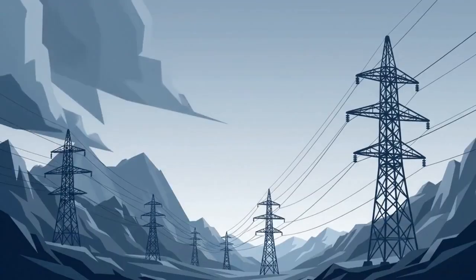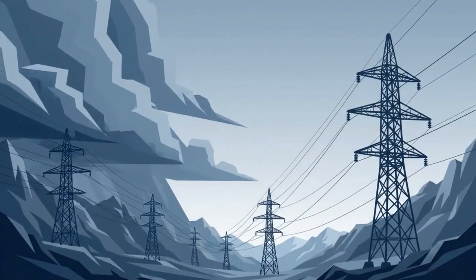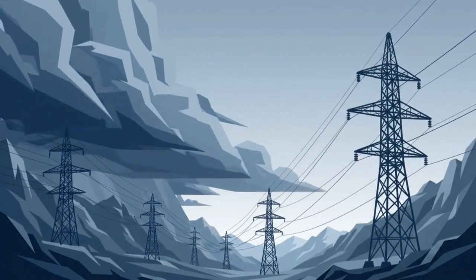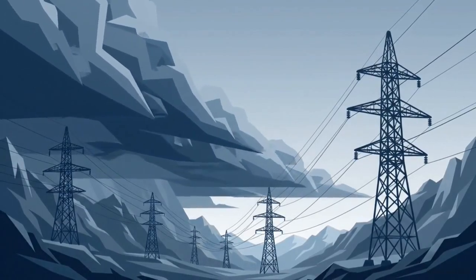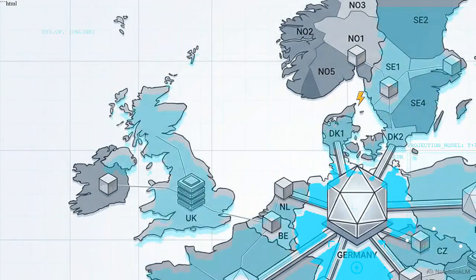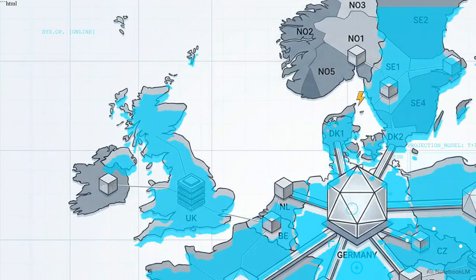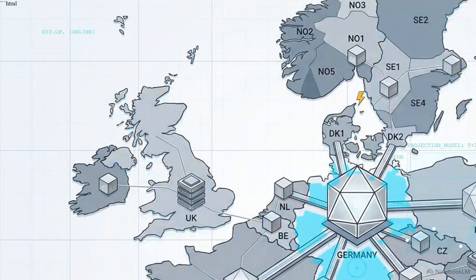The challenge increases in Europe, where power markets rely on electricity constantly flowing across 27 different national borders. This map shows the bidding zones managed by Nord Pool. Its MCP server lets an agent pull spot prices and intraday auction results across the European exchange. When asked for tomorrow's electricity price in Germany, the agent identifies the projection before the market opens.